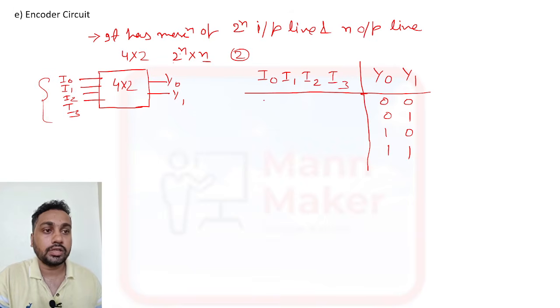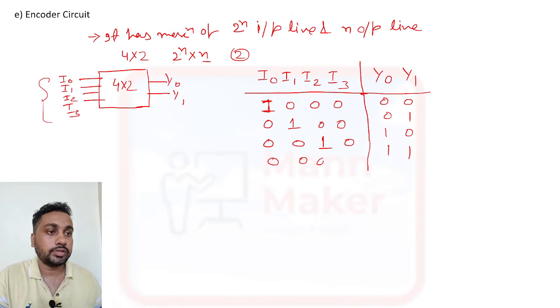Suppose I0 is there, so it will get high and the rest will go 0 at the time of 0 0. Now here it will be 0 and this will be high, and here it will be 0 and this will be high. This is the truth table for the 4 into 2 encoder.